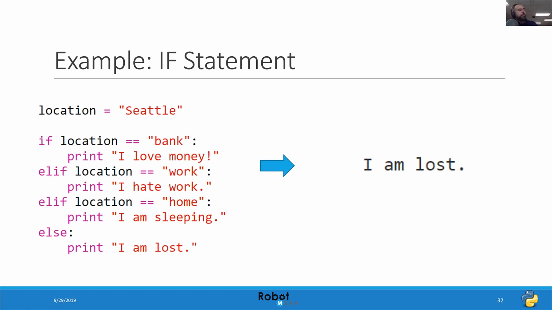Now I've changed the value of location to be something that is not one of our test cases. Here I've changed location to equal Seattle. So if location equals bank, it doesn't equal bank. The location does not equal work. The location also does not equal home. So none of these above three conditions are true. So my bottom case is going to evaluate, and it's going to print I am lost. And so when location is Seattle, I am lost.